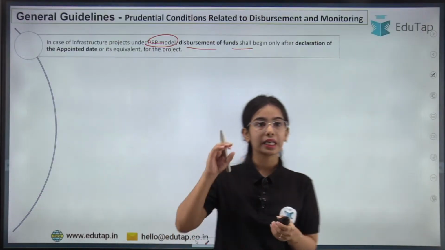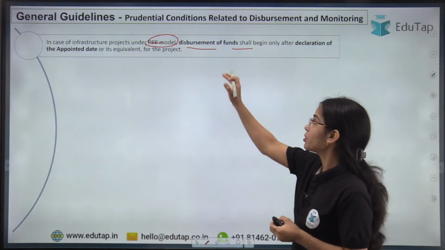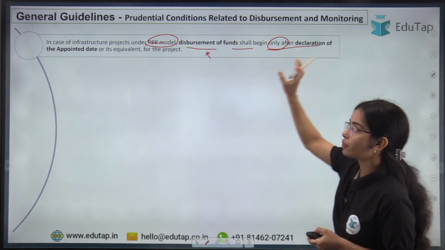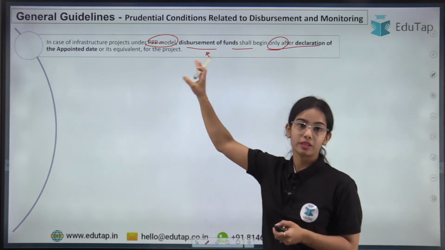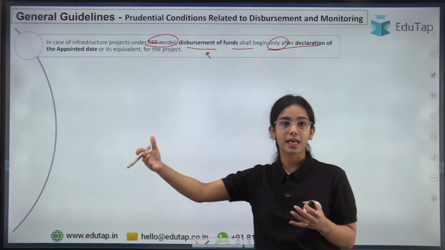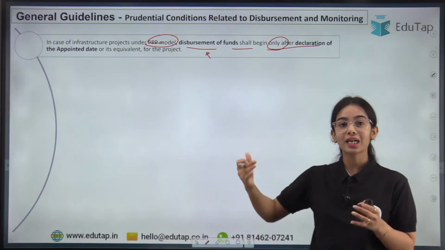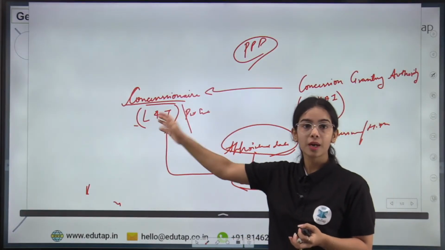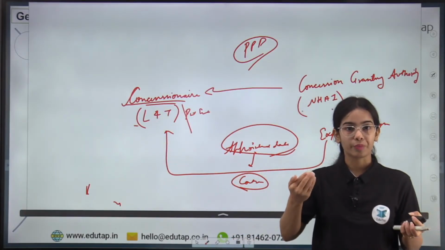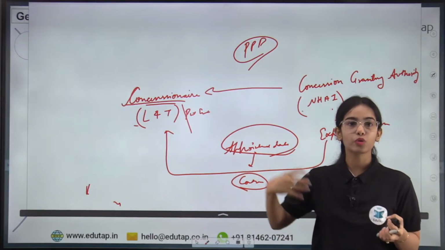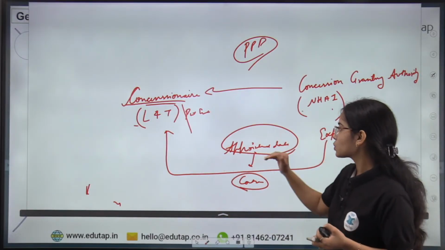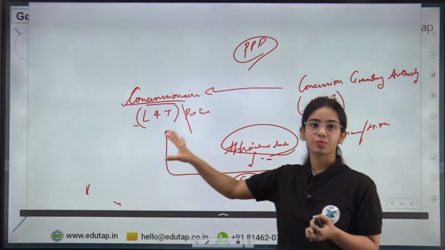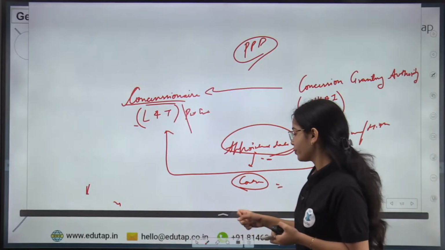So this is the idea that in case of infrastructure projects under the PPP model, the disbursement of the fund shall begin only after declaration of the appointed date or its equivalent for the project. Once the declaration of the appointed date has happened, only after that should the disbursement of funds happen, because there might be various entities that are bidding, but some entities take away their bid or leave the project before starting the project. So once the appointed date has come, or once the contract has been signed, then only should the disbursement of the fund happen. Okay, this is the idea.